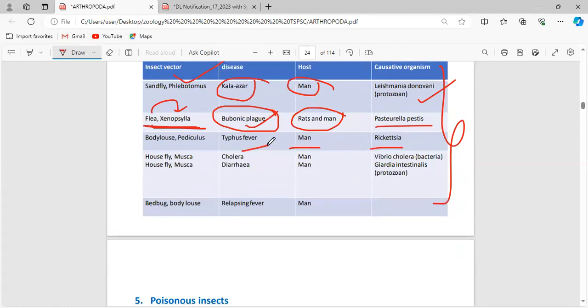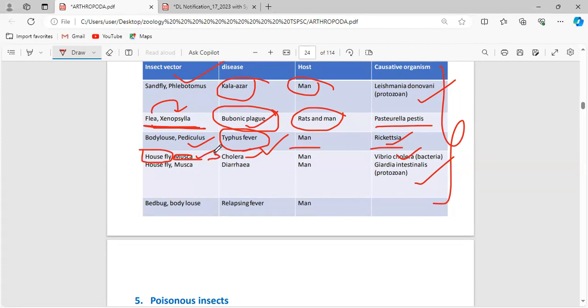Rickettsia, and the host is man. Again, they are going to cause a disease called typhus fever. And Pediculus is the vector through which the pathogen can reach the host, that is man. Now, Vibrio cholerae. Vibrio cholerae is what? Bacteria. Vibrio cholerae is going to cause cholera. And what is the vector? Housefly. Musca domestica is the scientific name of the housefly. Just remember, housefly is a common name and Musca domestica is the scientific name.